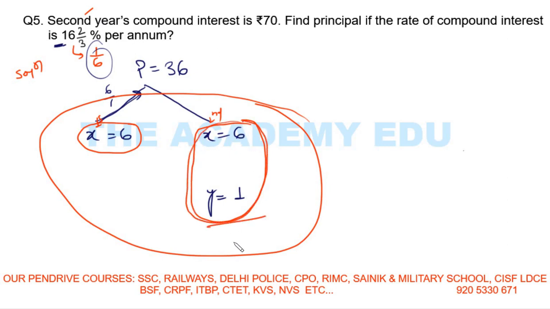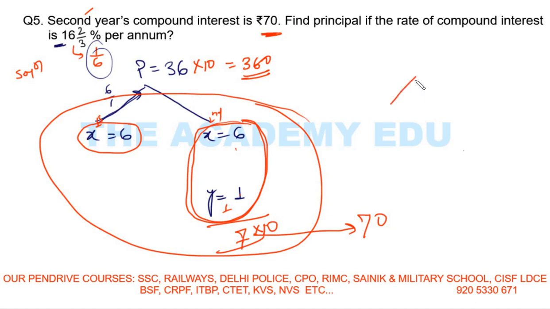So how much is it? 6 plus 1, add it, you will get 7 rupees. So second year compound interest is 7 rupees, but the question is saying it is 70 rupees. So I need to make this 7 rupees into 70. Then what I need to do is multiply 10 here. So multiply 10 everywhere, here also. So what is your principal now? 360 is your principal, and this is your answer. Got it?